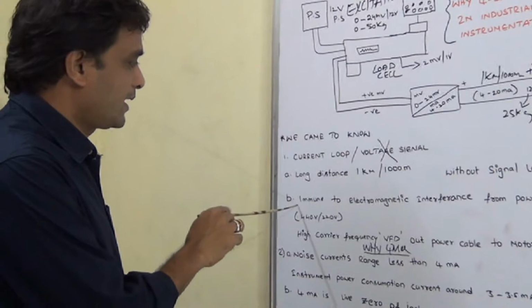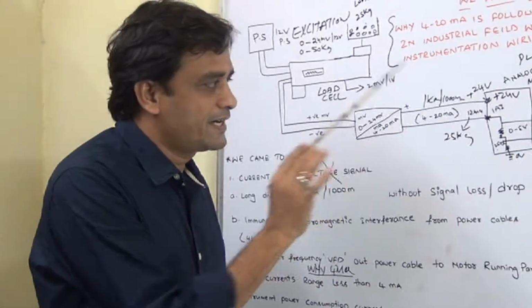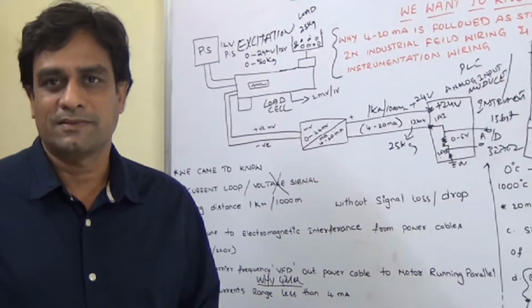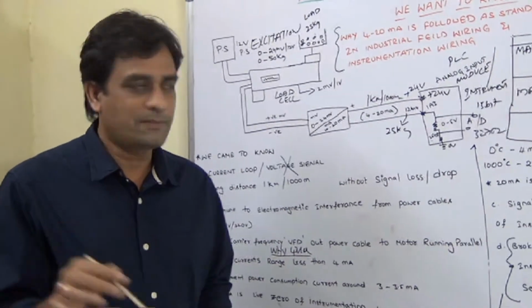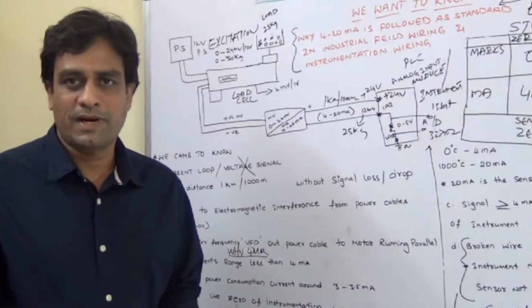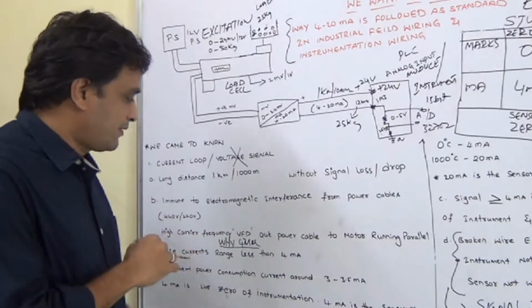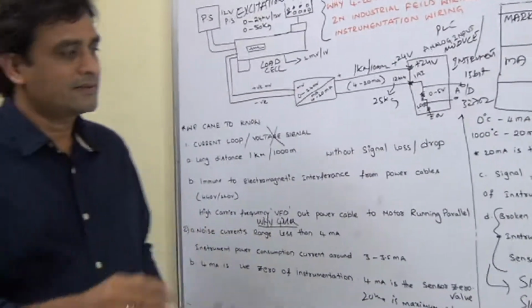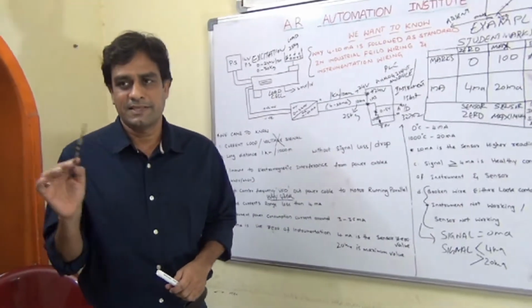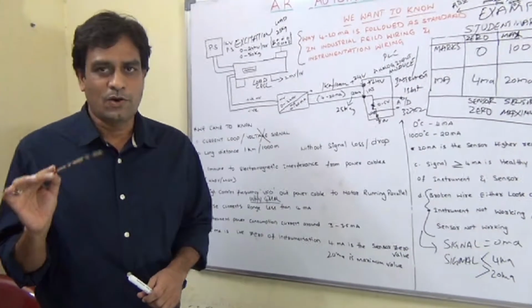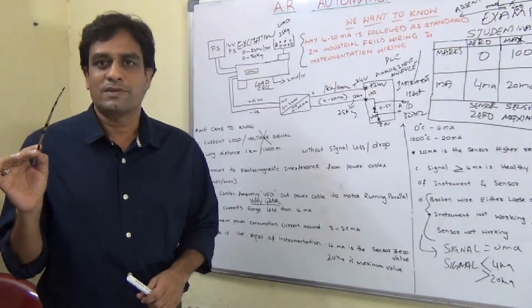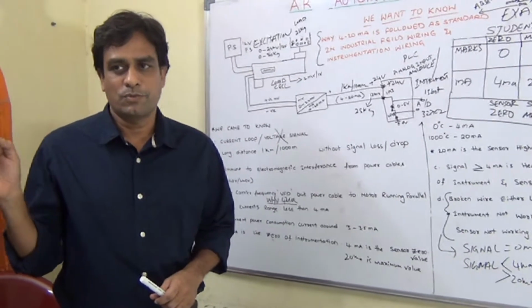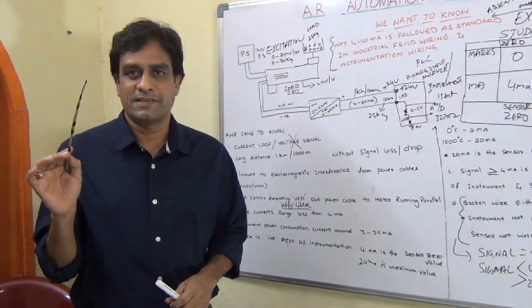Second, this current signal is immune to electromagnetic fields. In industries, the power cables generate electromagnetic fields because they have higher power ratings and are AC power signals of 50 Hz, or they may be power cables running from VFDs to motors, which have higher carrier frequencies, 5 kHz.